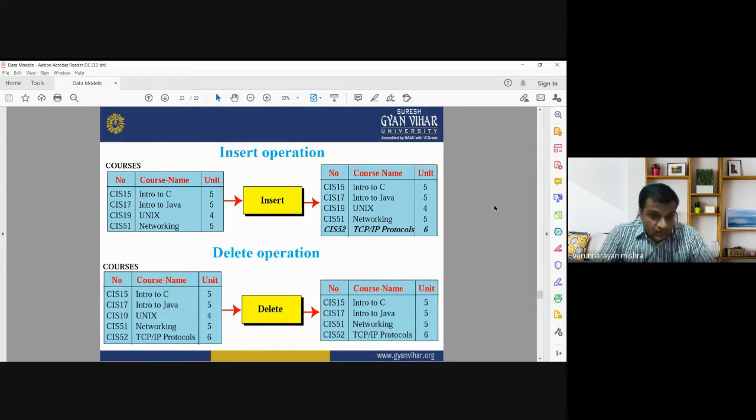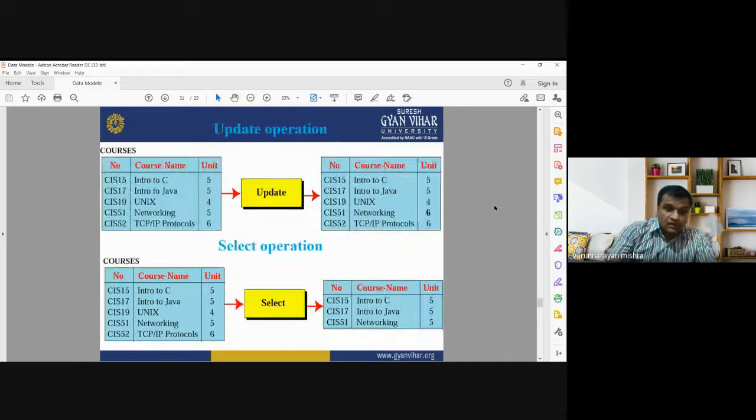Delete operation means if you want to delete something from the existing table, then we need to apply the delete operation. Delete operation deletes particular or specific data from the existing table. So insert and delete operations are used to add something to, or delete something from, the existing relational table or the existing data set. Both are unary operations.